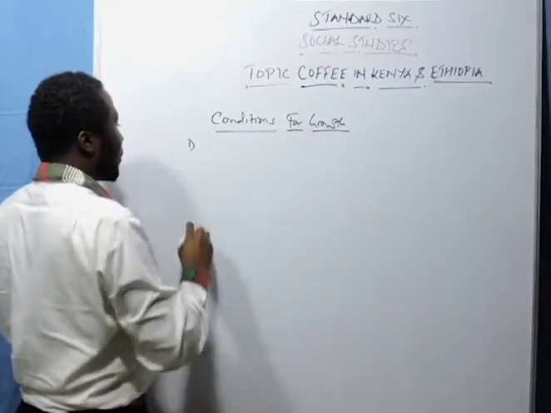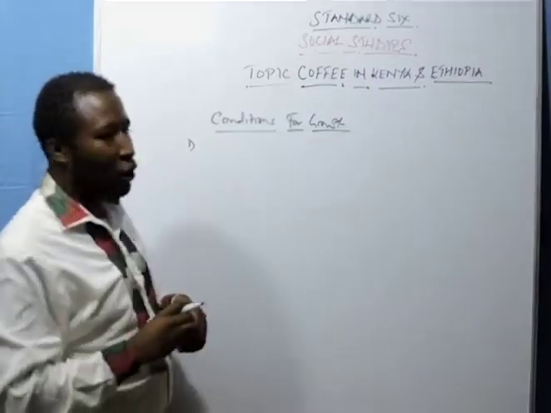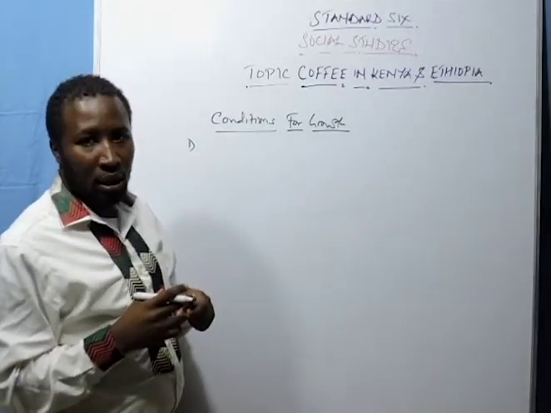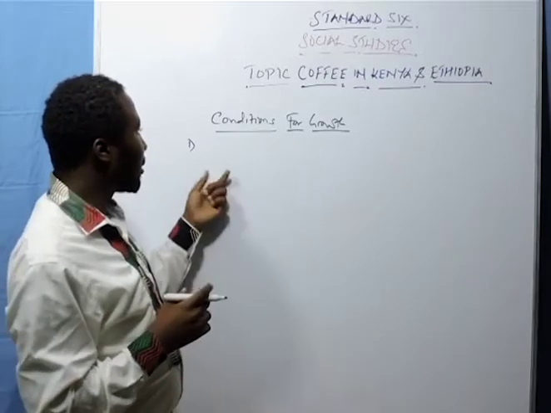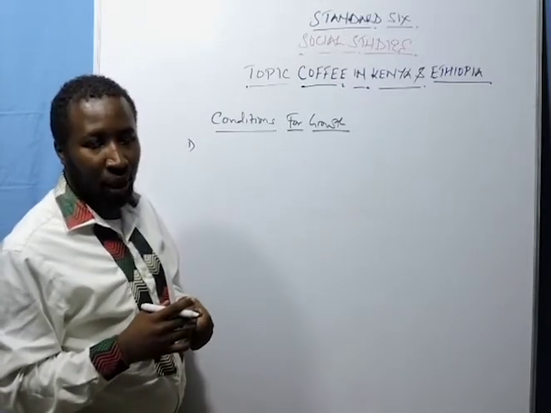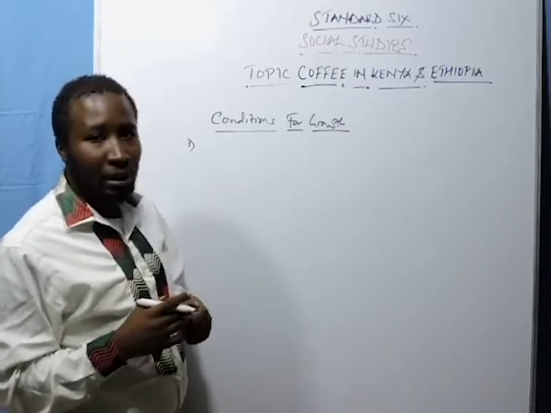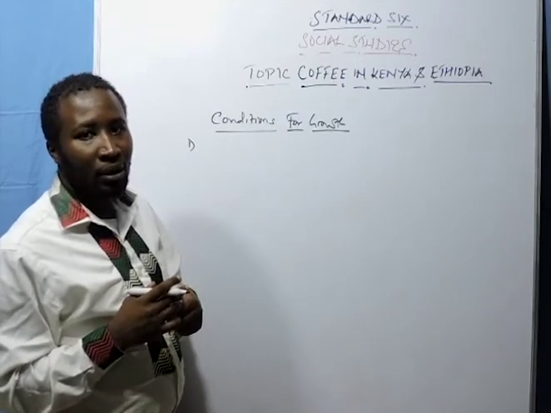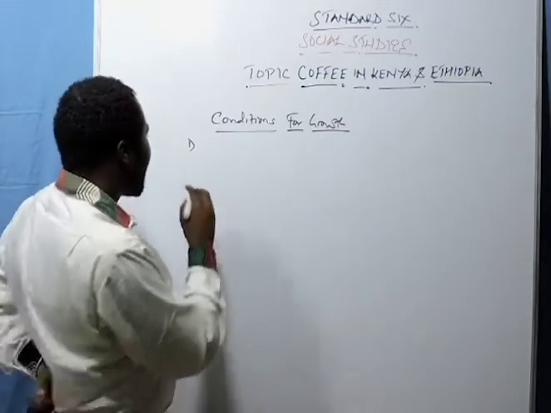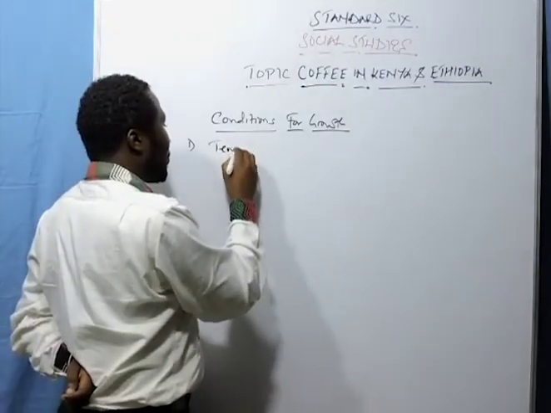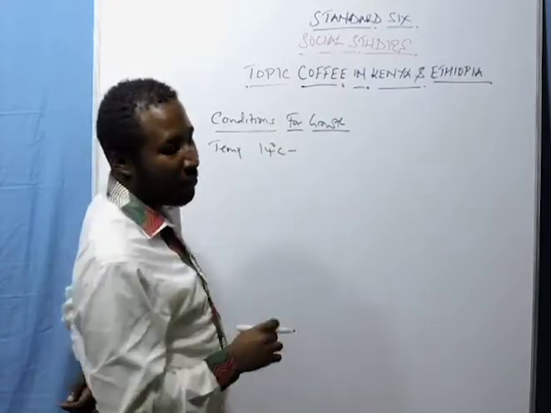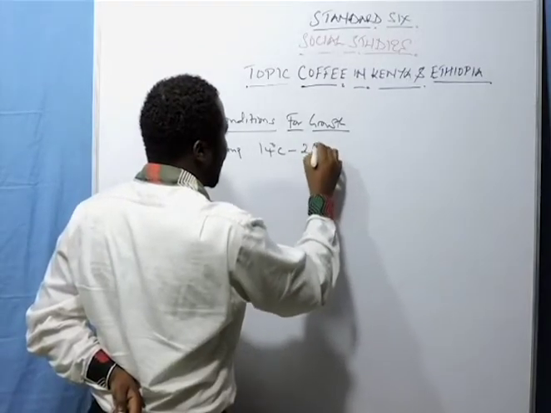Now, number one, we need to look at its temperature. What kind of temperatures is this plant able to grow in? I would like you to understand that coffee grows in highland regions. So, when you're looking at its temperature, we expect low temperatures. For example, it grows in temperatures of 14 degrees Celsius to around 25 degrees Celsius.